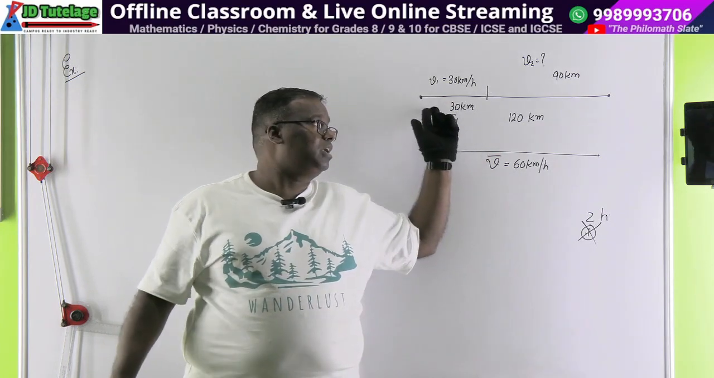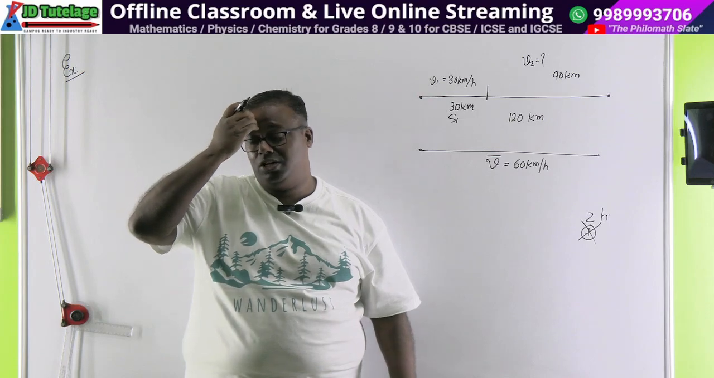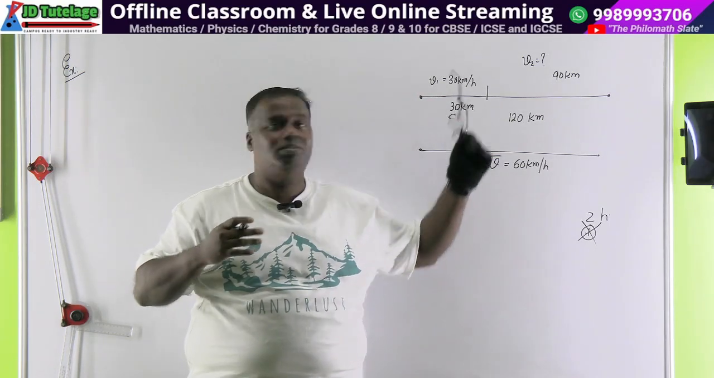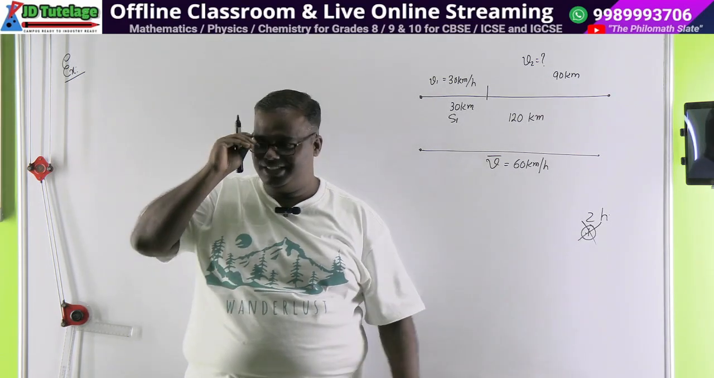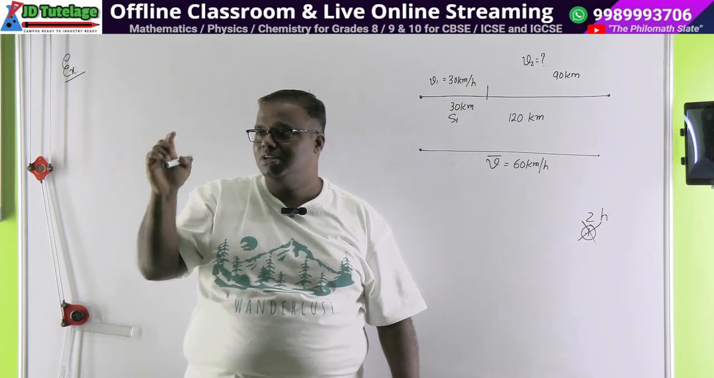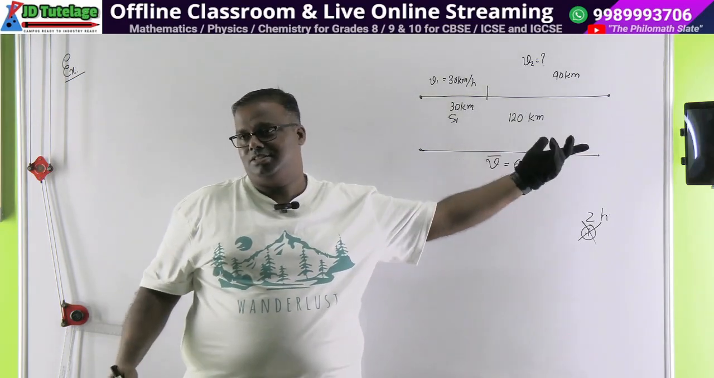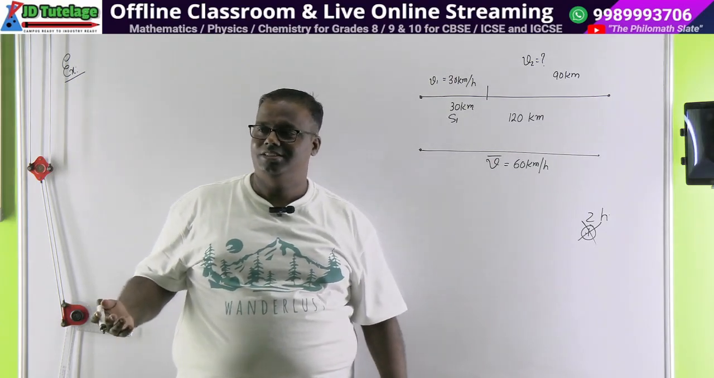Now I went like a tortoise, 30 kilometers with 30 kilometers per hour speed. So how much did I cover in one hour? 30 kilometers. Out of 2 hours, 1 hour is gone. How much time am I left with? 1 hour. And how much distance is left? 90. So what should the average speed be? 90.